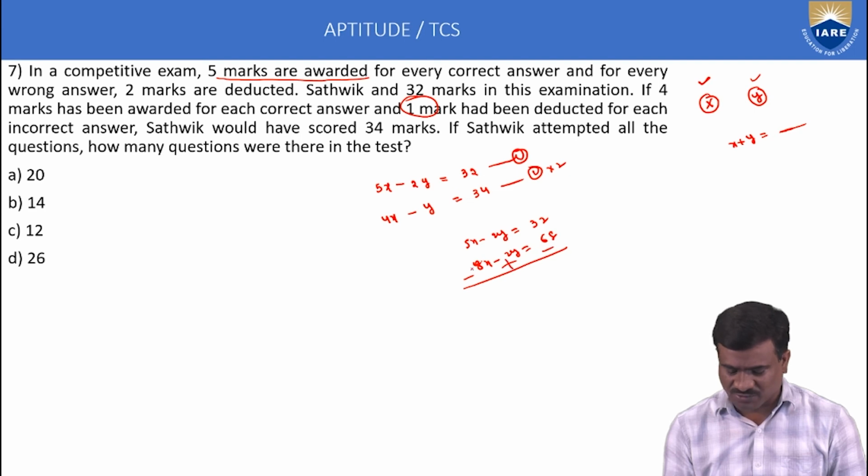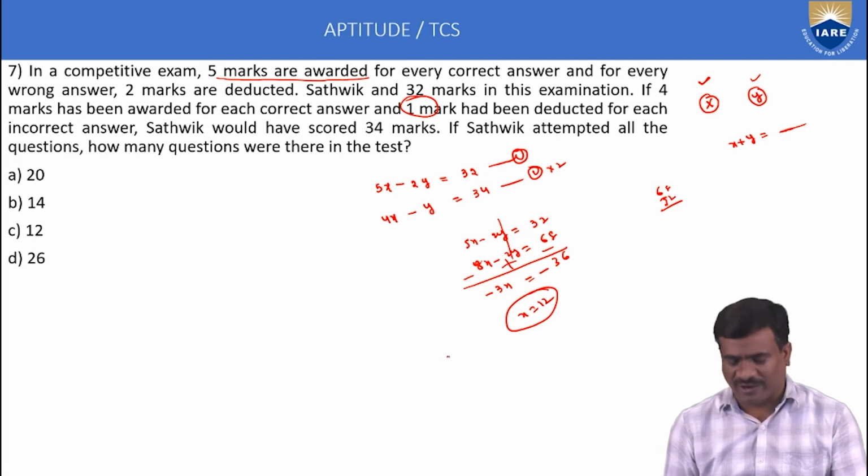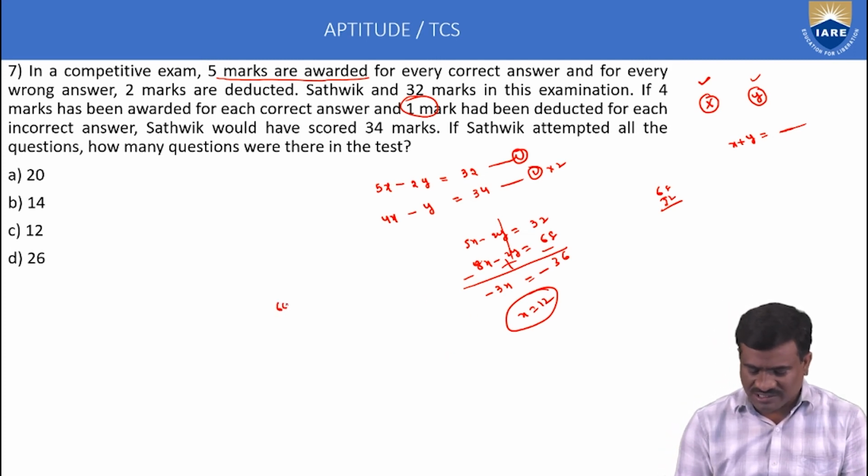Equation 1 minus 2: minus 3X, the Y term cancels. 32 minus 68 is minus 36, so X is equal to 12. With X equal to 12, find Y using the first statement. From equation number 1, 60 minus 2Y is equal to 32.